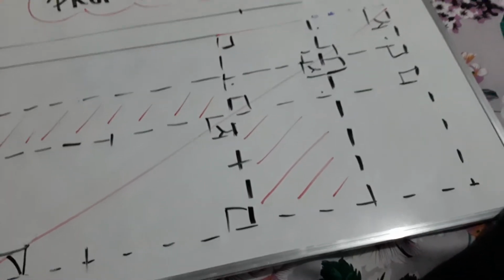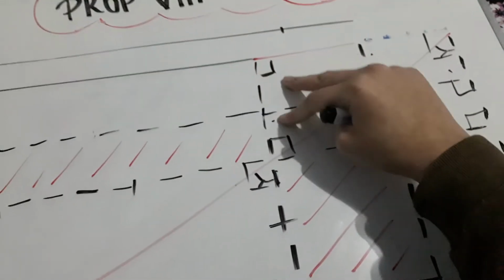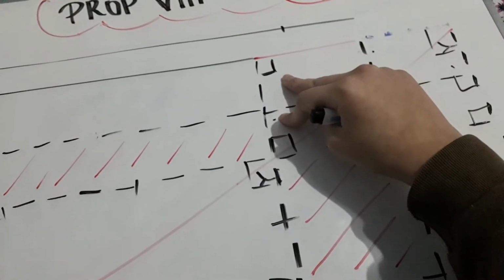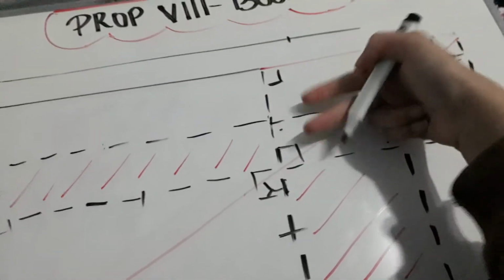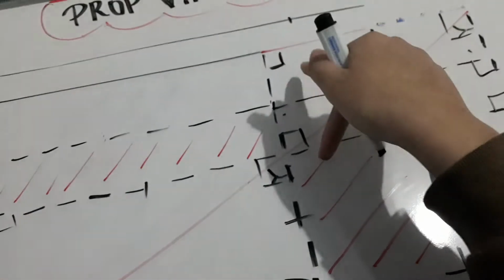Okay, so let's look at these two now. These two are rectangles and they have the same base. I mean, they are not on the same base, but the bases are equal.